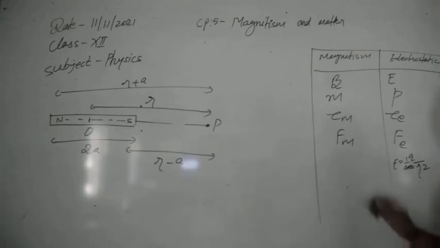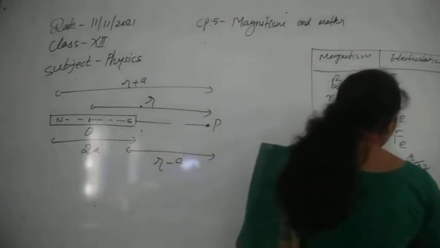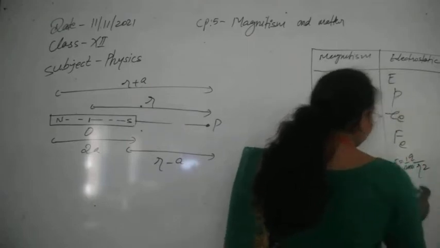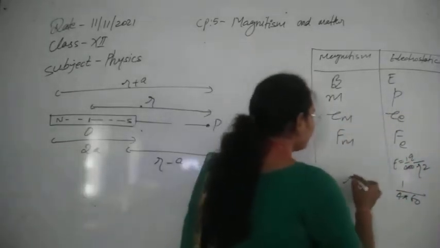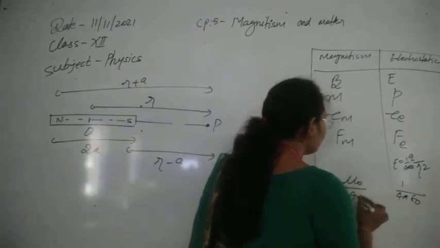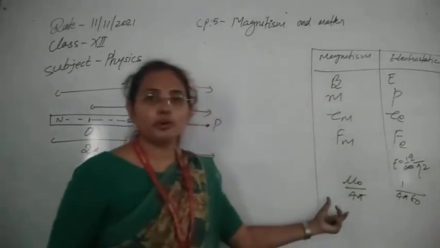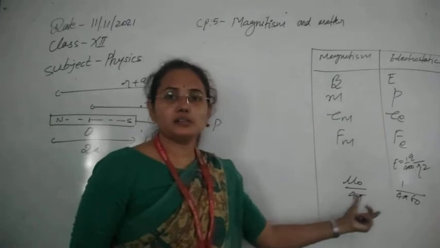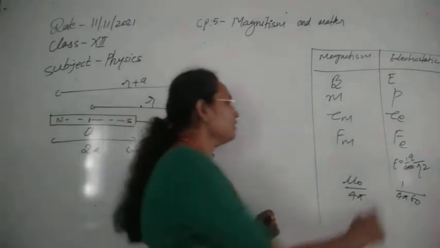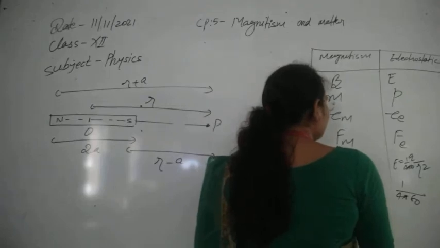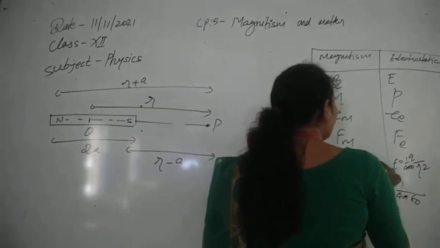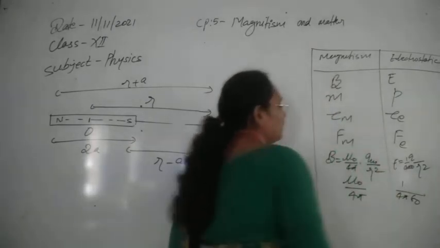Here one more analogy I forgot: 1 upon 4 pi epsilon 0 was the proportionality constant there, and it is replaced by mu 0 upon 4 pi. Similarly here the magnetic field is mu 0 upon 4 pi qm divided by r square.